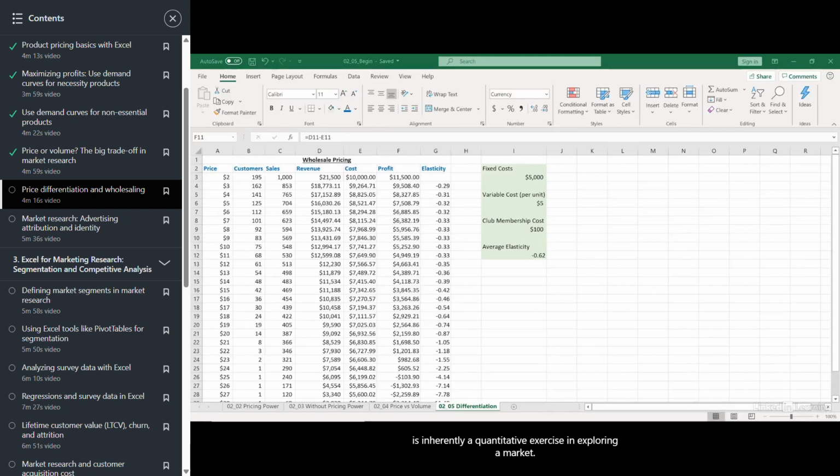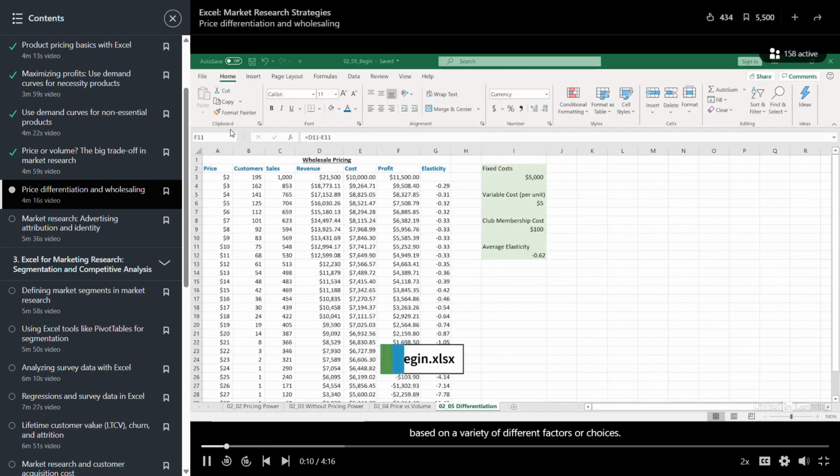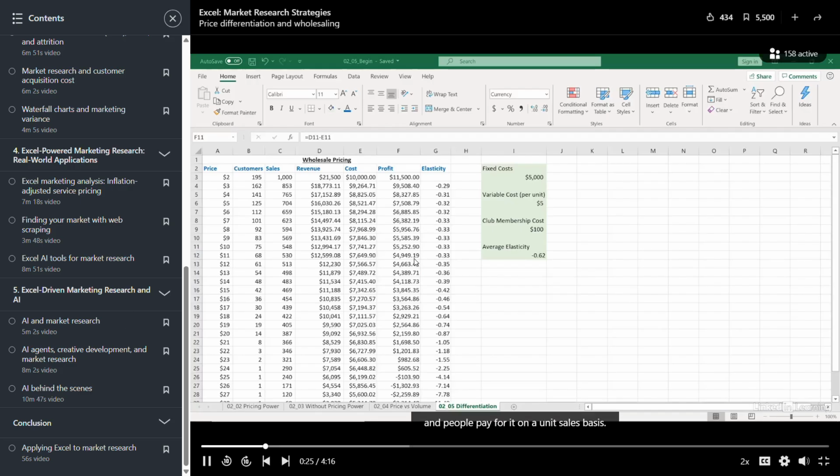Market research is inherently a quantitative exercise in exploring a market. That means we need to be able to effectively model profits and unit sales for a product based on a variety of different factors or choices. One instance might be a change in the business model. For instance, we could talk about simply selling a product in a standard retail fashion, where we charge a price and people pay for it on a unit sales basis.